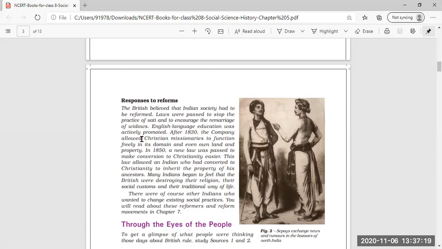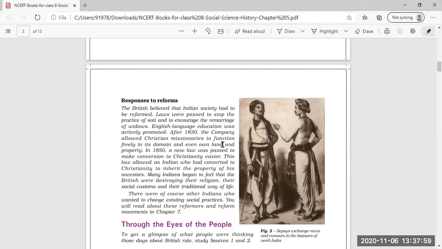Now, if we see today, these were good laws passed by the Britishers, but at that time, the people did not like these laws, the ban on the practice of sati, and the Britishers also encouraged the remarriage of widows. The widows, that means the women whose husband had died, were asked to remarry. English language education was actively promoted. Now, English language was also promoted during the East India Company, during the rule of Britishers.